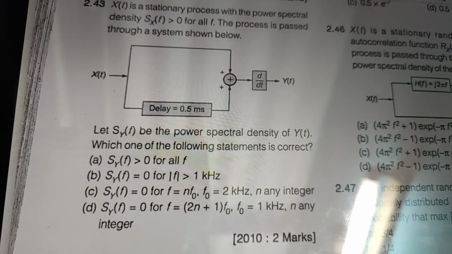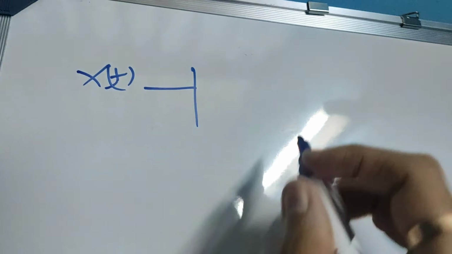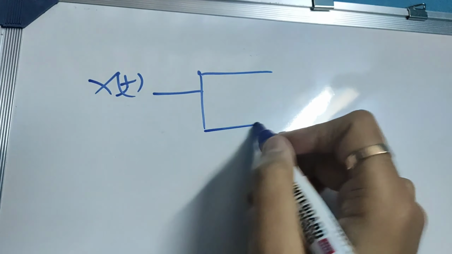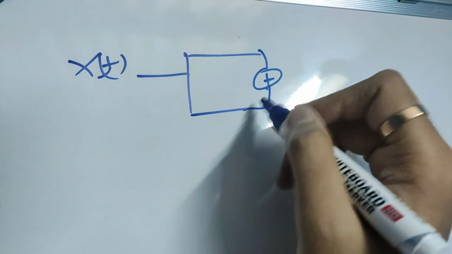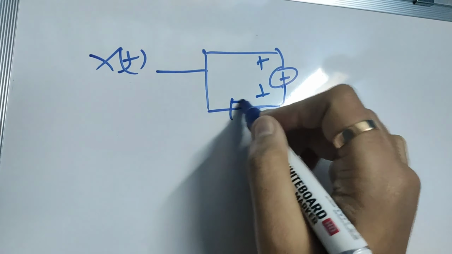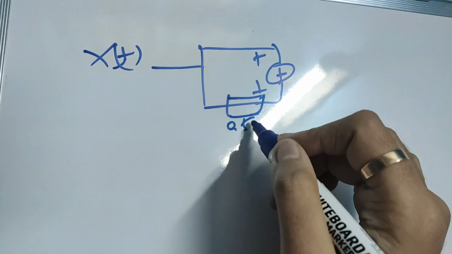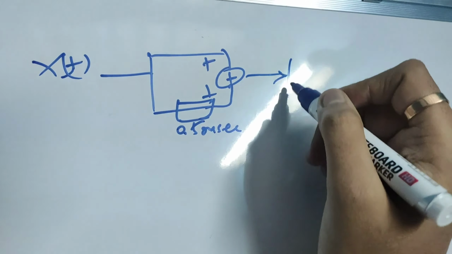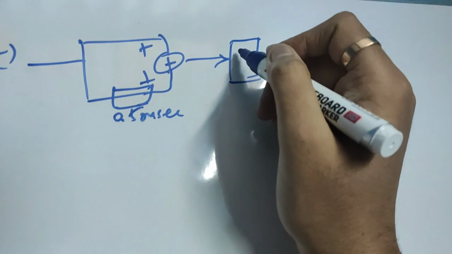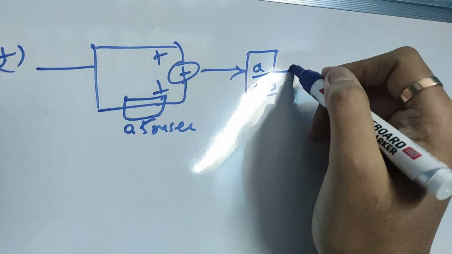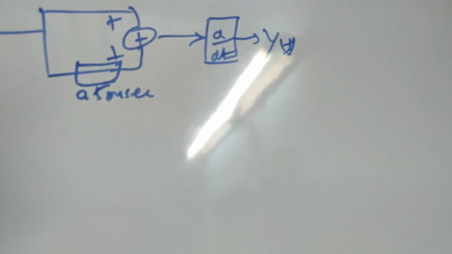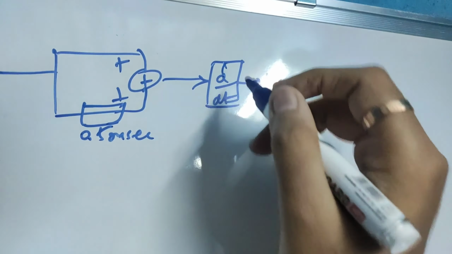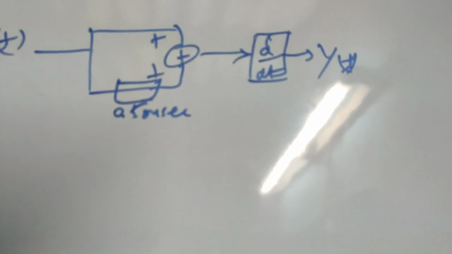Okay, so let's start this question. X of t is the input. So firstly our diagram goes something like this: x of t, and this is a summer, this is a delay unit of 0.5 millisecond, and this output is going to d by dt, and this is y of t. So guys, 0.5 millisecond is the delay unit.